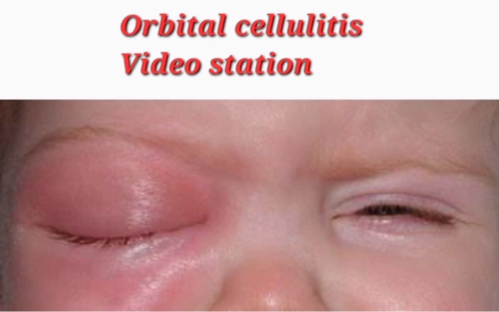Then any recent dental procedure, is it preceded by sinusitis, any history of trauma, sting bite or anaphylaxis, any family history of similar condition, any chronic illness like nephrotic syndrome, diabetes mellitus, immunodeficiency, and any drug he is taking. So the history includes onset, course and duration, and what makes it better and worse.